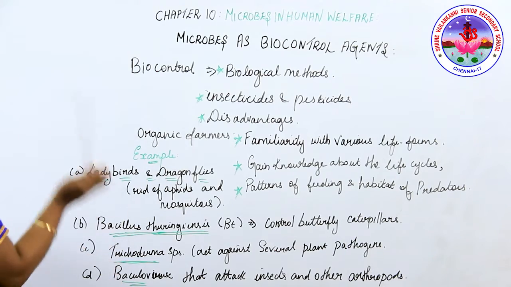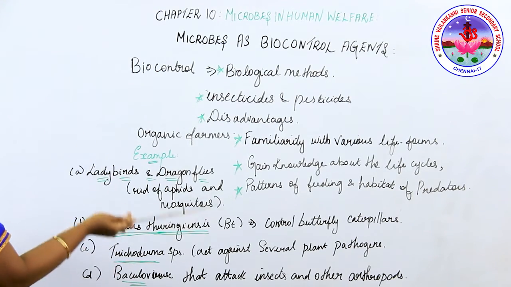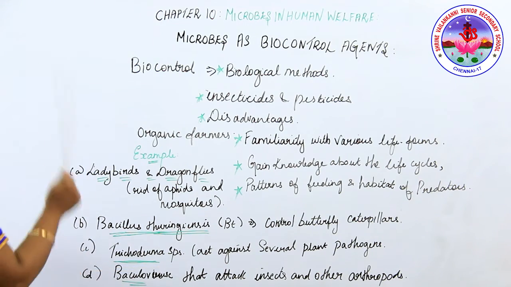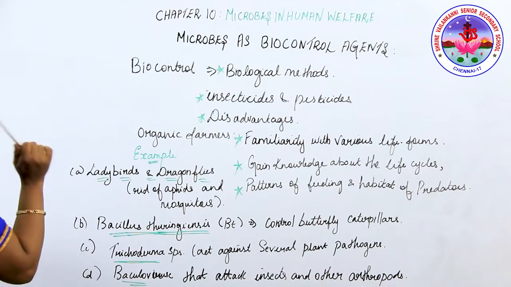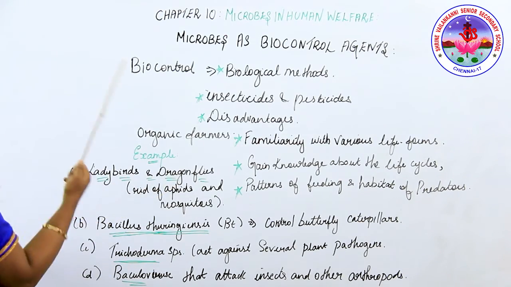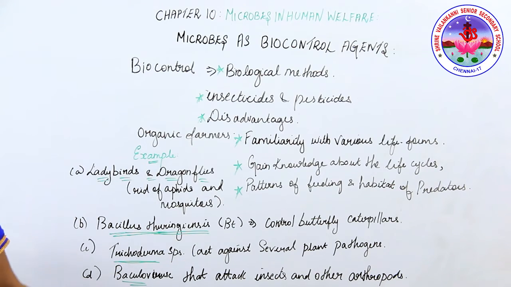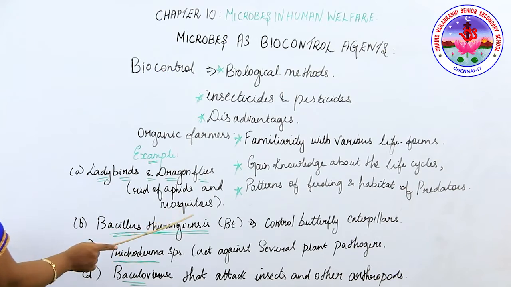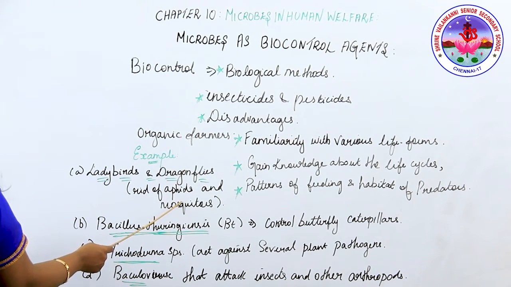Simple concept: with the help of one organism we kill another organism, and that is a biocontrol agent. Ladybirds and dragonflies help to kill pests like aphids and mosquitoes, which cause major disease to plants as well as human beings.